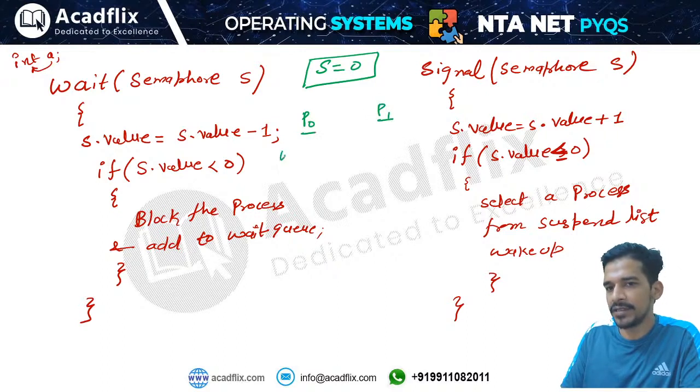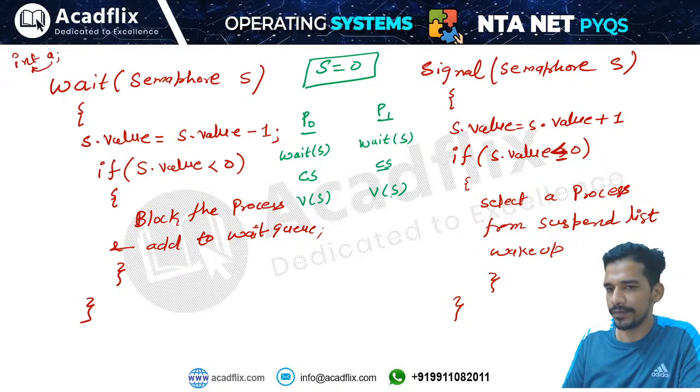Before entering the critical section, these processes are applying the wait operation on the semaphore, then entering the critical section, and then applying the signal operation on the semaphore. P1 is also applying the wait operation on the semaphore, and then critical section, and then signal operation on the semaphore. Okay, let us take the value of semaphore initially 1, not 0, because none of the processes will be able to enter the critical section.